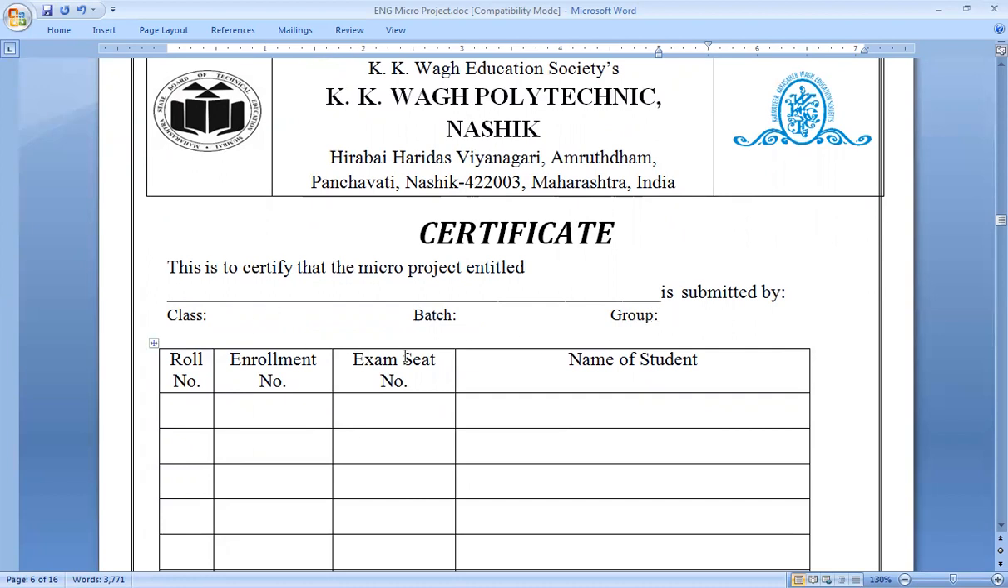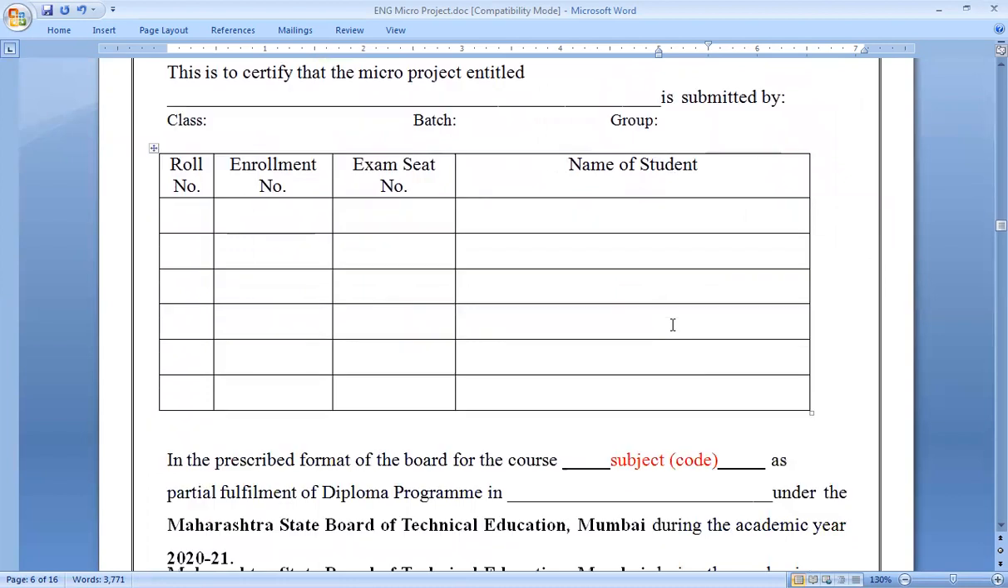Write down your class, your batch and group number, that is A1, A2, A3 and the rest of the numbering you can give. Write down roll numbers, enrollment numbers, exam seat number and name of the student here.